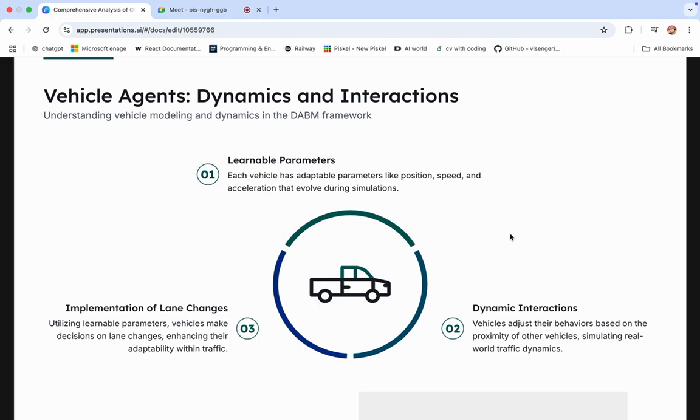Second is the dynamic interaction, that is, how the vehicle is interacting with the intersection or other vehicles or traffic, and also the traffic lights. Third is the implementation of lane change. Lane change implementation is important because when two vehicles move on a road, another vehicle can overtake the first vehicle by changing lanes. That kind of simulation is also being tested using DABM and the hard coding method to see how these two vehicles interact with each other.